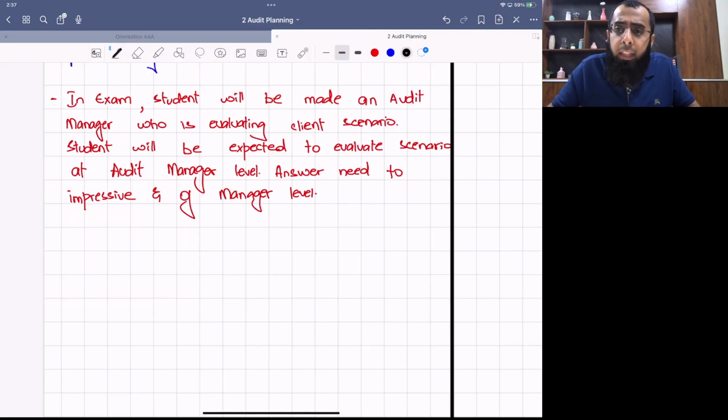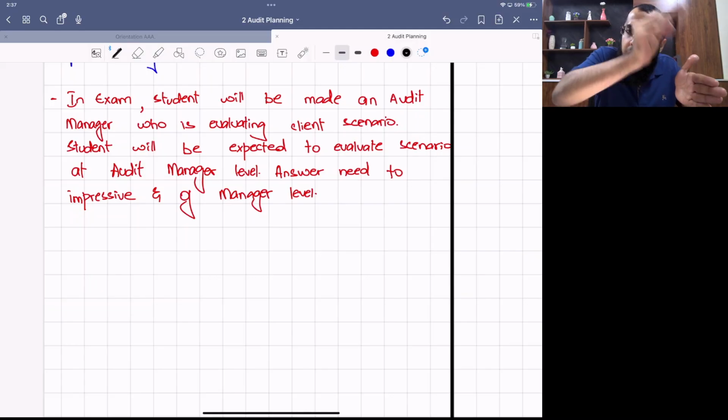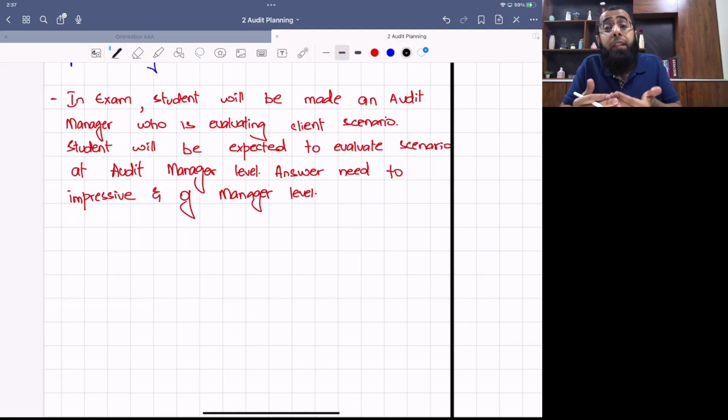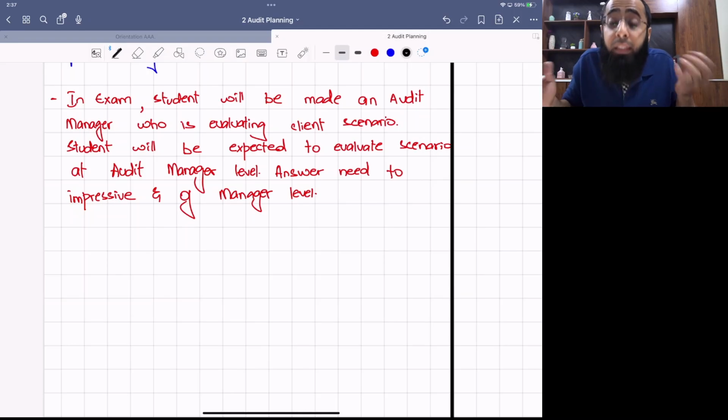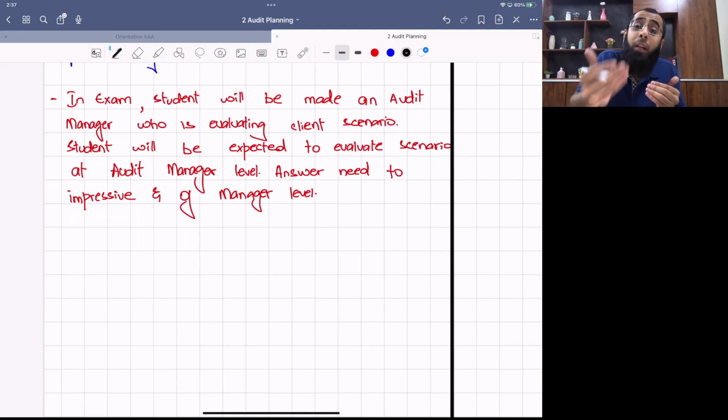For professional skill, you have to make sure your communication is good. You analyze the scenario well. You take judgments that, okay, this risk is significant. You can take a judgment that, okay, here a risk exists. Your ability to challenge the data: you can raise the question that, okay, here a risk exists that is being ignored. You read the complete scenario, you evaluate it well, and commercial acumen. When you write business risk, you automatically get marks of commercial acumen because business risk is all about the commercial perspective of the entity.